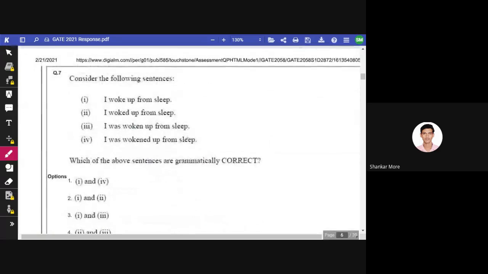Right. Now next we have, consider the following sentences. Which of the above sentences is grammatically correct? You can give an answer for this. Which is the grammatically correct sentence? Third one, I was woken up from sleep. First and third: I woke up from sleep. I woke up from sleep. I was woken up from sleep. Okay, option 3 and option 1. Okay, fine. So this was the overview of your aptitude syllabus.